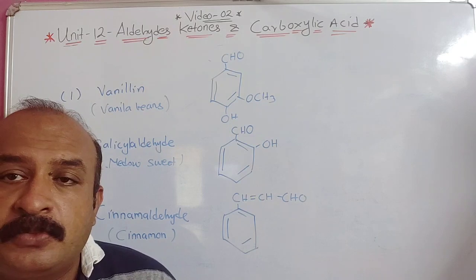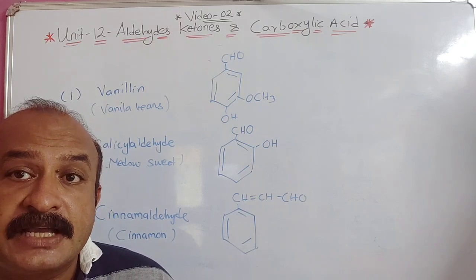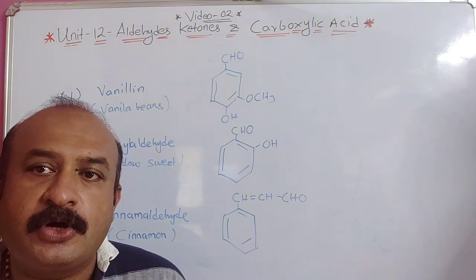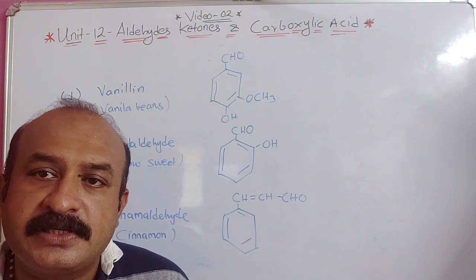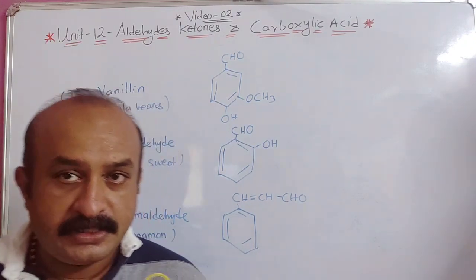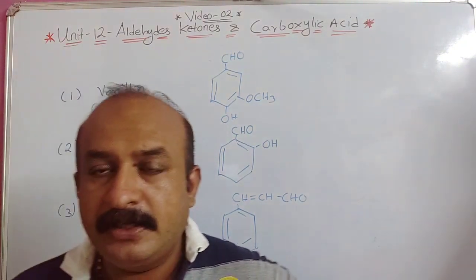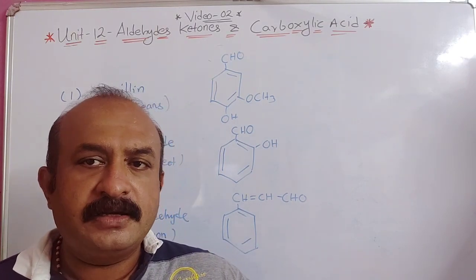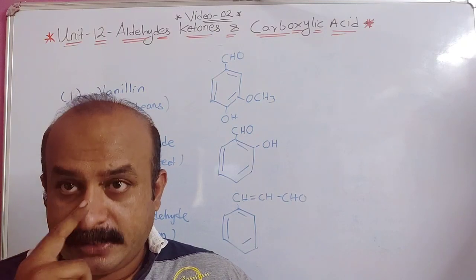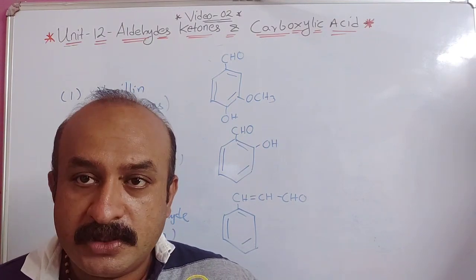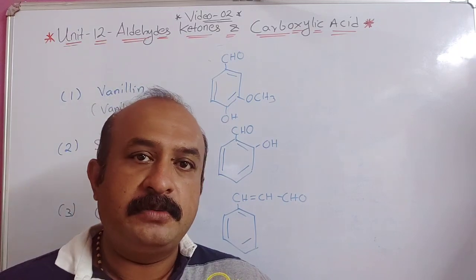So we are going to discuss more about this in the next chapter. But the next topic, in video 3, will be about nomenclature, that is common name and IUPAC name. So till then, for video 3 we will stop here. See that all the things I have explained here, you write down in your fair book with nice handwriting. Next time we will be discussing the nomenclature part. Okay, thank you very much.